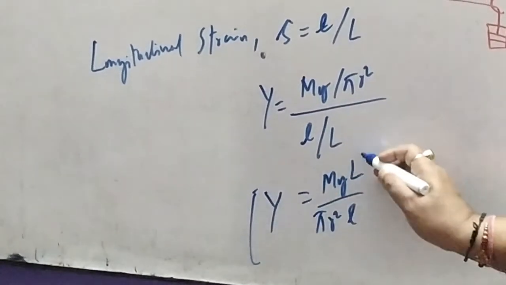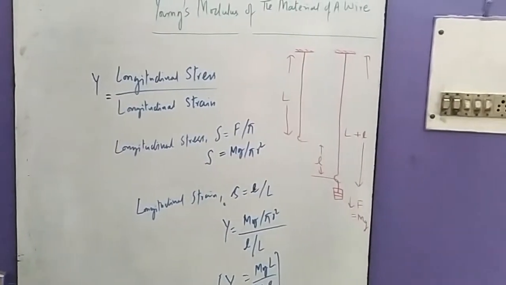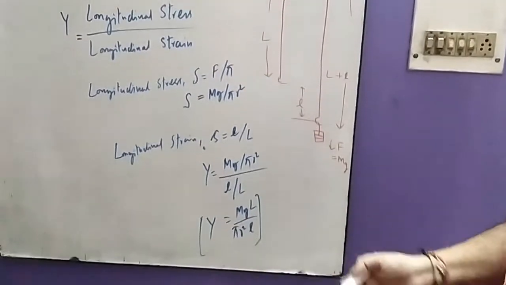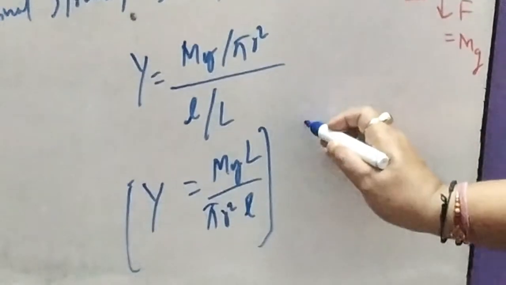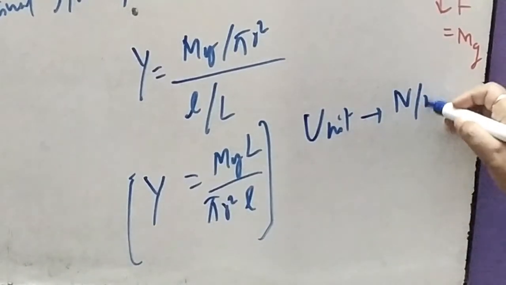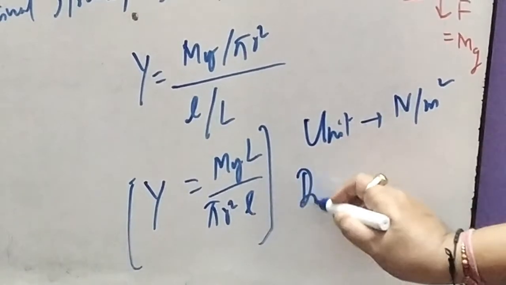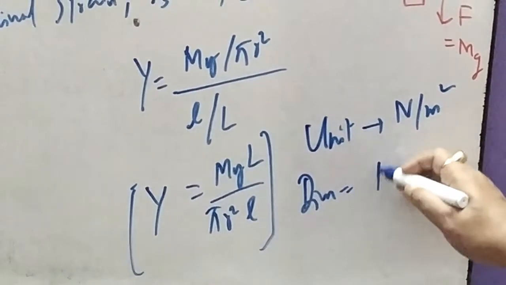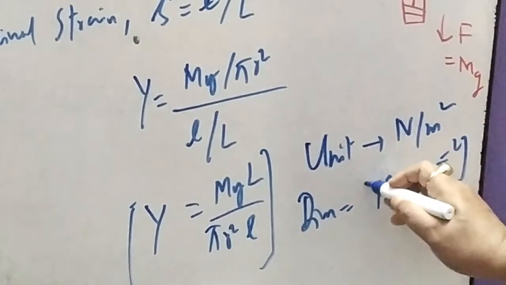This is Young's modulus, and it has the same unit as stress, because strain is a unitless quantity. Therefore its unit is Newton per meter square, and its dimension is M L minus 1 T minus 2.